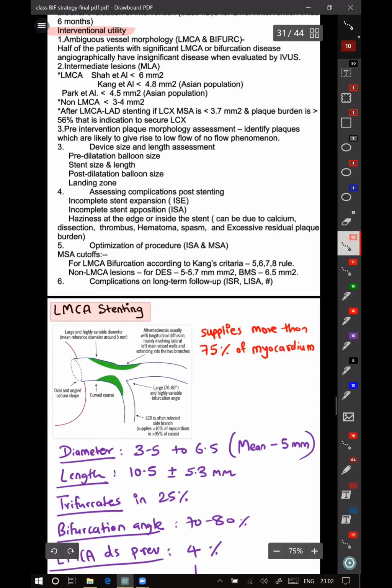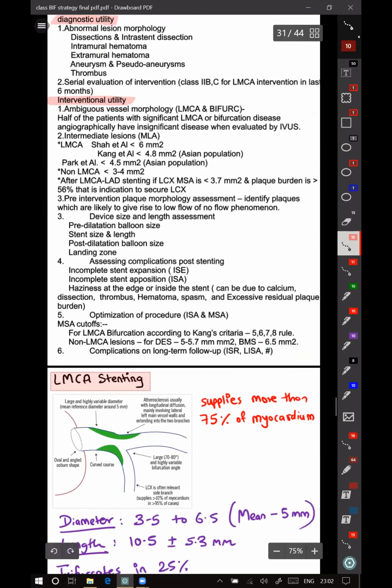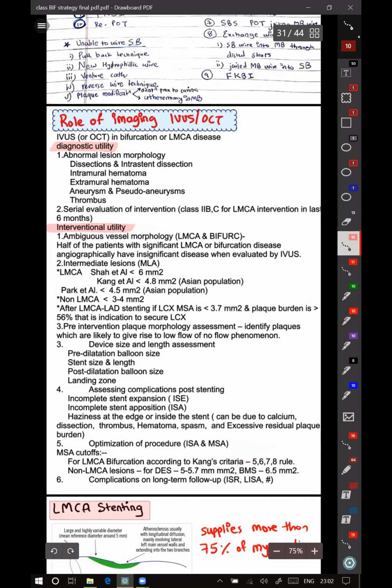And for non-LMC lesions, if you are using a drug-eluting stent, then the optimal stent area which you should achieve is 5.5 to 5.7 millimeters square. And if you are using BMS, then it should be 6.5 millimeters square. And also, if the patient presents again, then you can assess the complications on follow-up, like ISR or late acquired stent malapposition or stent fracture. So for this page, you can expand it and write an answer on IVUS also. IVUS in anything, it will apply to everything.